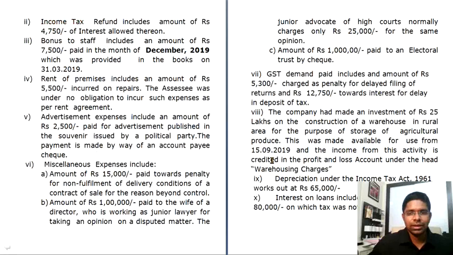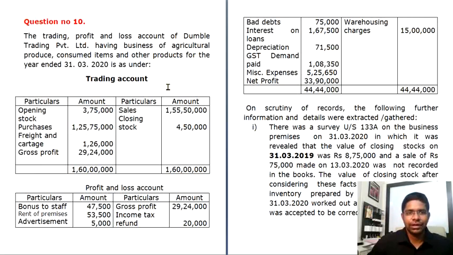Then let's go and check the second one. Income tax refund includes an amount of rupees 4,750 of interest allowed thereon. So your income tax refund, which you have on the profit and loss credit side, they have considered this as income. However, income tax refund is not an income at all. It is the tax which you have paid earlier, which you are receiving again in this year.